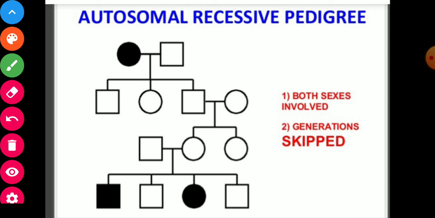This chart is showing autosomal recessive pedigree. Here both sexes are involved and generations are skipped here. This shows the autosomal recessive pedigree.